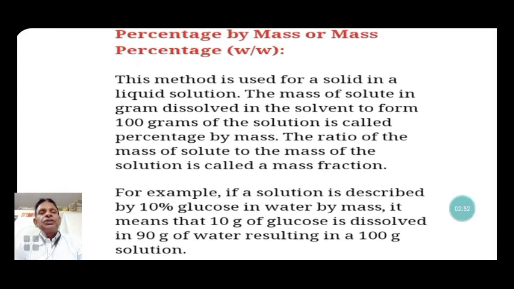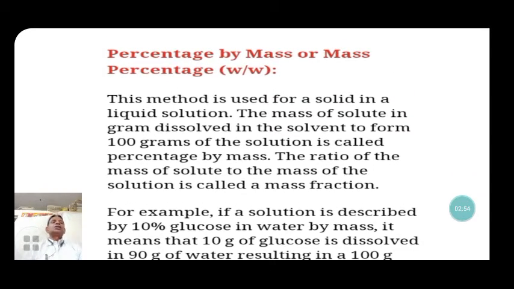Now here, concentration of a solution is expressed in many terms. There are many ways. One of the ways is percentage by mass, or mass percentage, that is weight by weight. This method is used for a solid in a liquid solution. When a solid is dissolved in a liquid solution, then we use the mass by mass percentage.